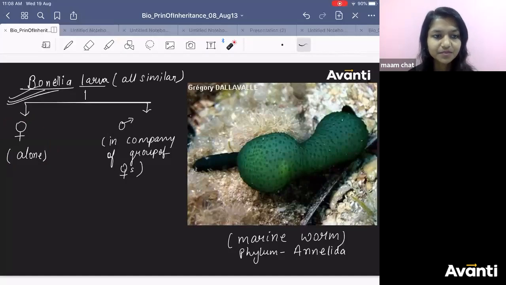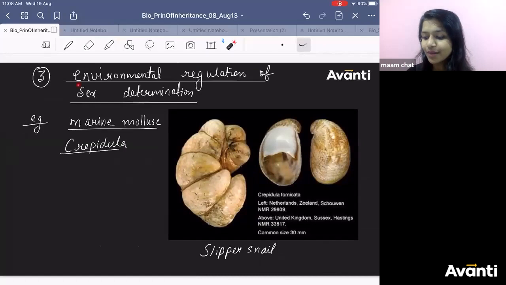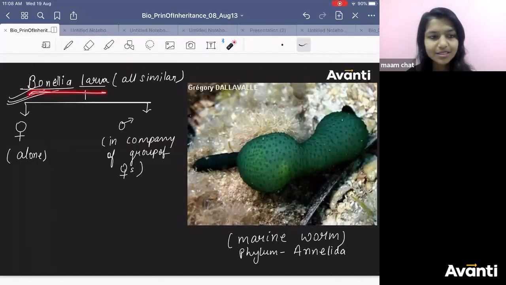ठीक है? Kishan, the Bonellia example you can just remember: Bonellia shows environmental sex determination. ठीक है? बस इसको याद रखो. ठीक है? So that is the beauty of nature. This is what happens in them.